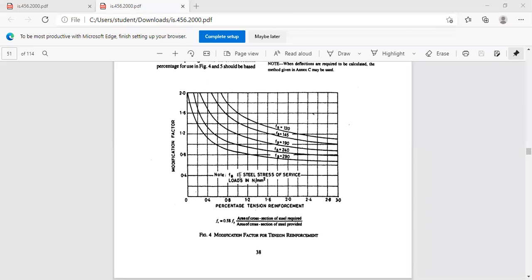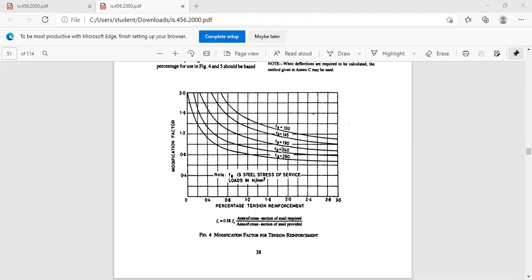As our percentage steel, how much was it? Yes, how much is our percentage steel? Anyone? Minimum percentage, how much was our minimum percentage? For check for deflection, what was the minimum percentage value?